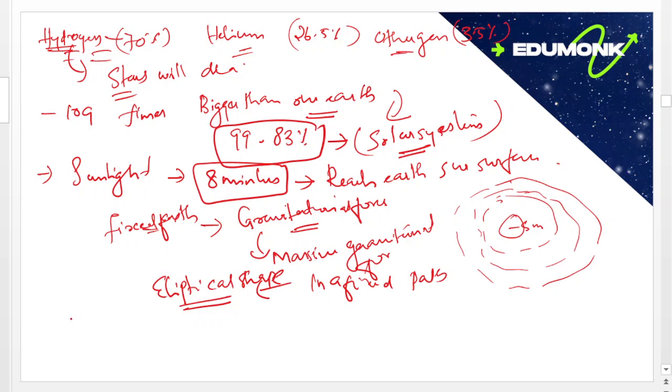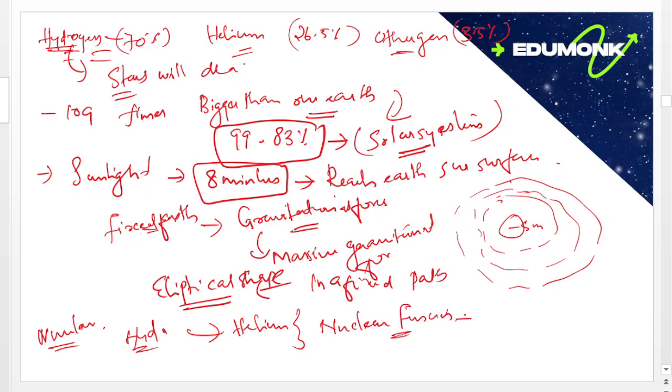In the core, we already spoke about nuclear fusion. In the core, hydrogen fuses together and forms helium. This is known as nuclear fusion, which emits light energy.